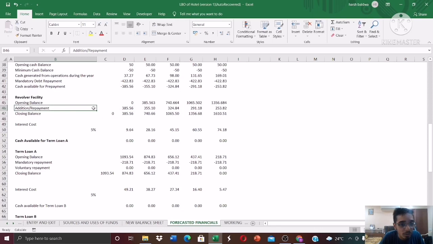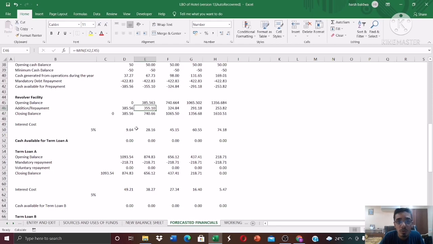See over here, addition, repayment. We'll be taking an addition, meaning we'll be taking in funds. So this is an addition of 385 crores because we want to finance this. This is the minimum of D42 comma D45. As we don't have any opening balance, there was no revolver facility in the balance sheet, so we directly took this one and financed it with the help of the revolver facility. The closing balance will be the opening balance of next year. Similarly, finance this with 355 crores.